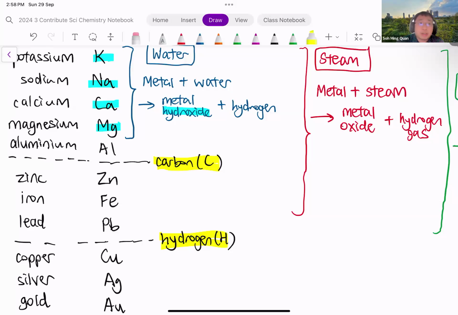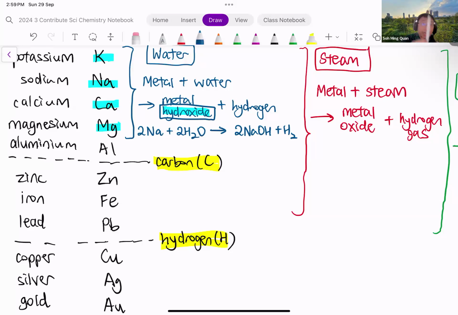Okay, so the first reaction of metals is the reaction of metal with water. Now, the water we are referring to here is cold water, water that is not heated up. So metal plus water forms the metal hydroxide. So this is an important word, hydroxide. You get the hydroxide when it's water. So for instance, if I were to react sodium with water, it produces sodium hydroxide, which is NaOH. All right, so sodium plus water forms sodium hydroxide.